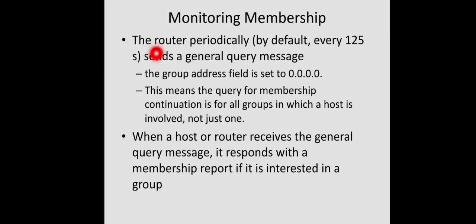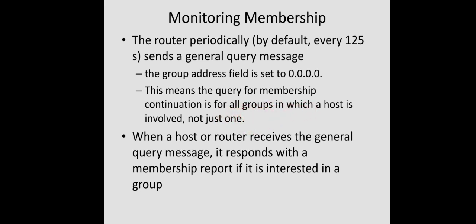What each multicast router will do is periodically send a general query message, maybe every 125 seconds. The group address field in this message will be 0 to indicate any group. This means that the query for the membership continuation is for all groups in which a host is involved.